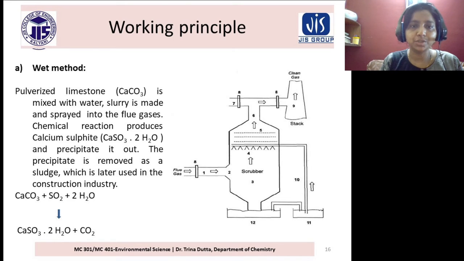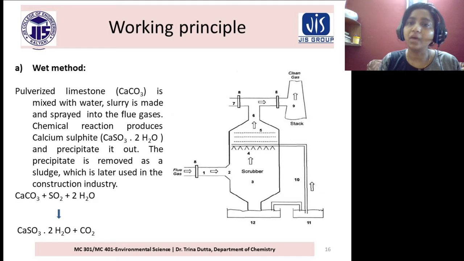Pulverized limestone CaCO3 is mixed with water. Slurry is made and sprayed into the flue gases. The chemical reaction produces calcium sulfite and precipitates it out. The precipitate is removed as a sludge, which is later used in the construction industry.